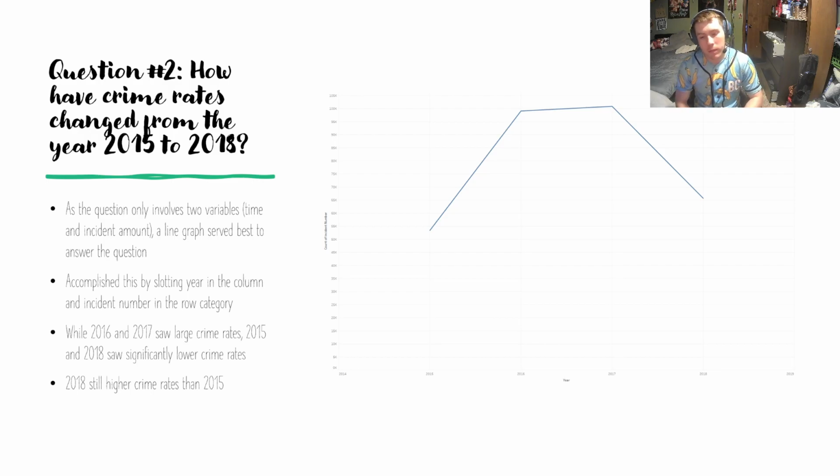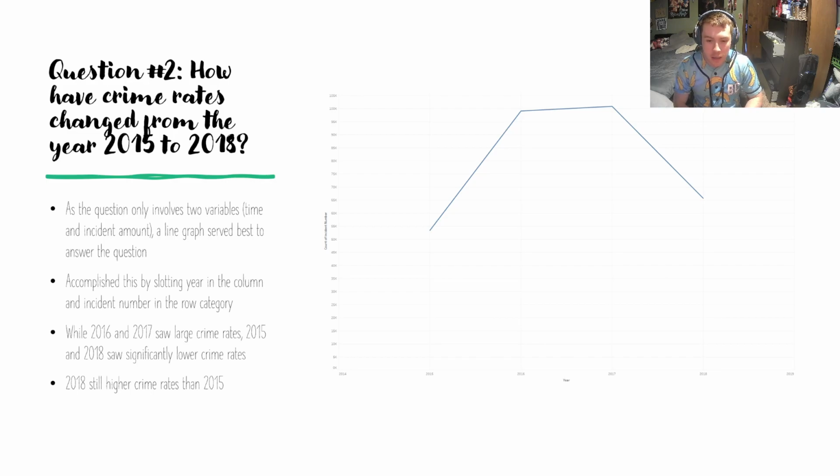As for question 2, how have crime rates changed from the year 2015 to 2018? This question only involved 2 variables, the year and the number of incident numbers. So, given the parameters, a bar graph almost feels irrelevant when a line graph provides a much better visualization, so that's what I rolled with here. And I was able to do that by slotting the year in the column category and the incident number in the row category on Tableau.